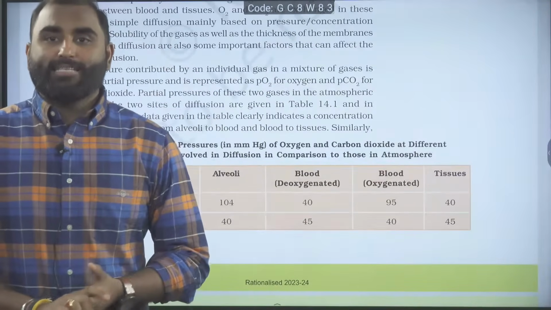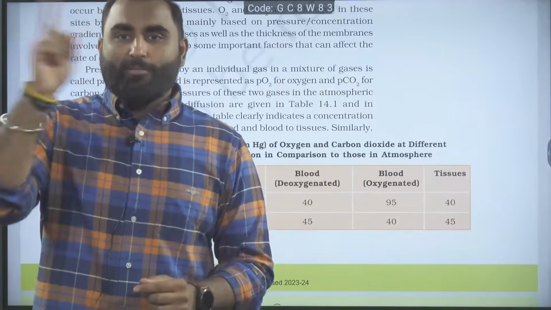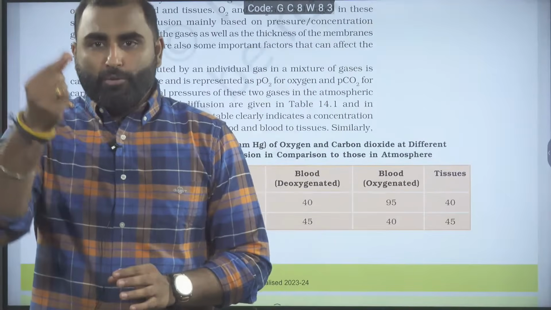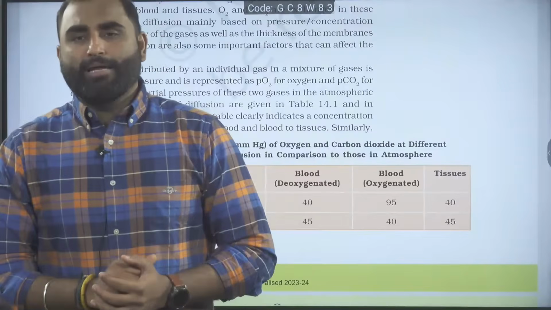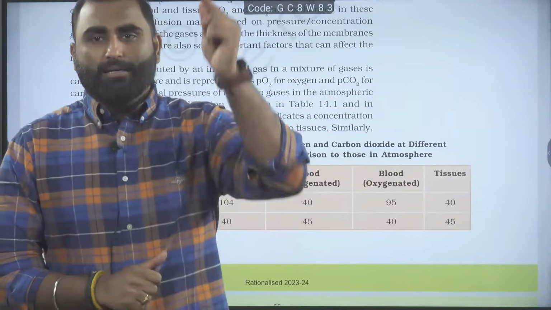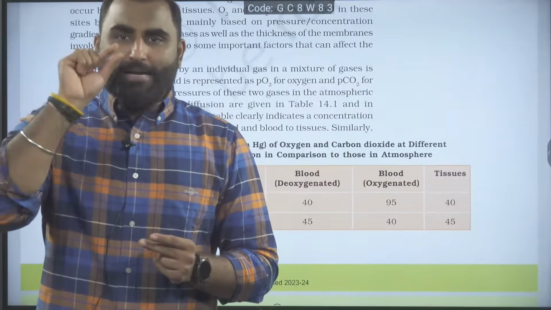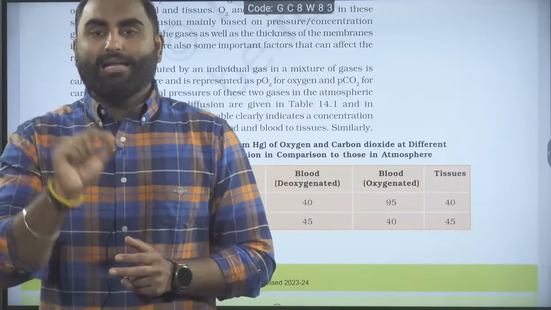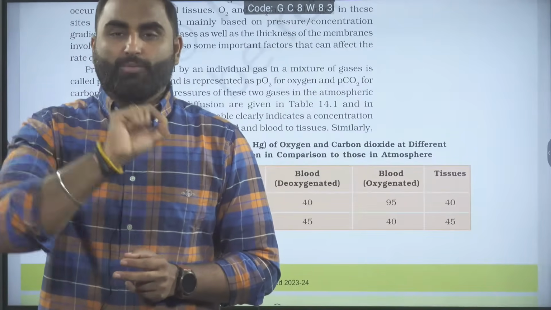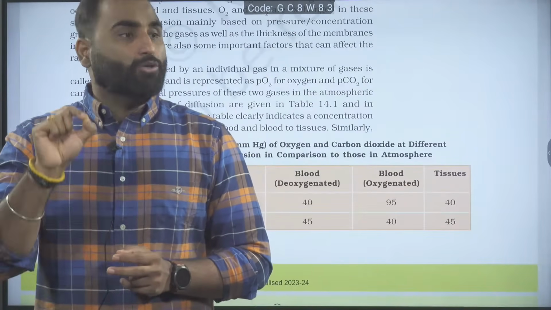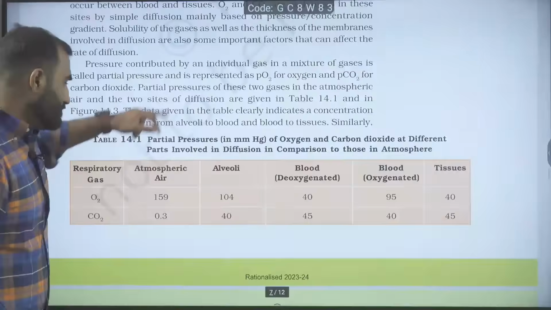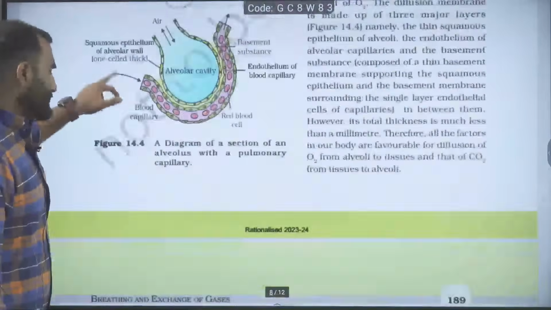And for both the gases to rapidly diffuse from alveoli to the blood capillary and blood capillary to the alveoli, the diffusion membrane, the respiratory membrane, is made up of just 3 layers: the alveolar epithelium, the basement membrane, and the endothelium of the blood capillary. That is hardly less than 1 millimeter, and this very small thickness is helping to have a faster exchange of gas. Are we clear? So exchange of gases done.